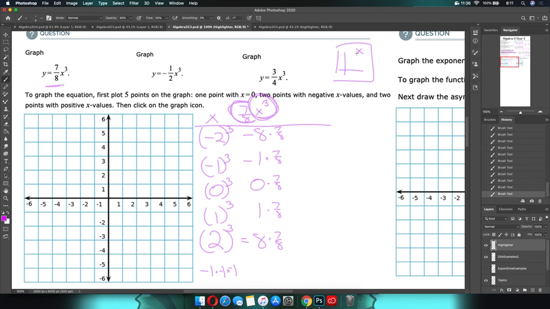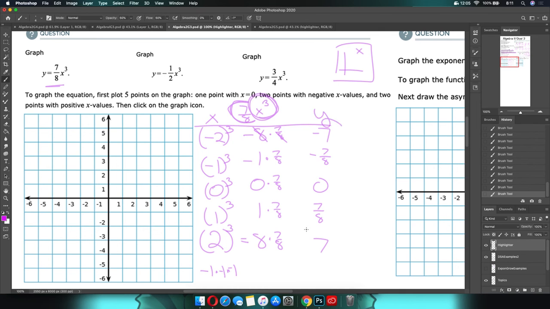So moving our way down the line, we have negative 8 times 7/8. The 8s disappear because one's in the numerator and one's in the denominator, so you're left with negative 7. And then by default, I'm not even going to do the math. I know this is going to be positive 7. Any number times 1 is itself. So if this is 7/8, then this is going to be 7/8. And then any number times 0 is going to be 0.